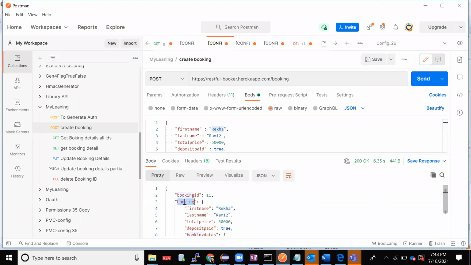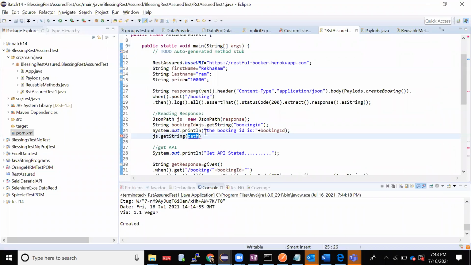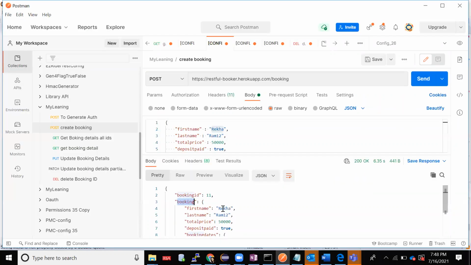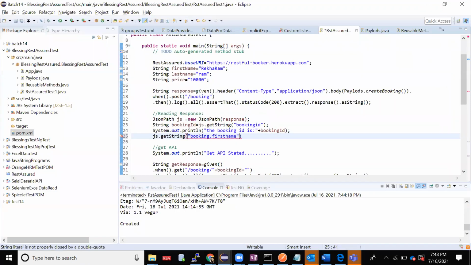Where is Rekha? Rekha is under booking, right? First I'll take booking. How do we read nested JSON? They'll ask this question in an interview. Booking dot, and then whichever is the next thing you want to read, first name. You'll give first name. Done. Get string will return a string. Now I have my first name.